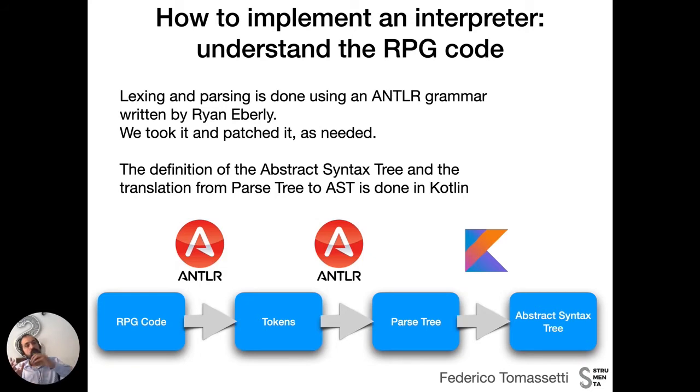Wonderful, but how do we actually implement these steps? To implement these steps, we use ANTLR, which is a parser generator, for the first two transformations, from RPG code to tokens and from tokens to parse tree, while we use Kotlin code to go from the parse tree to the abstract syntax tree. For the first two steps, we have used an ANTLR grammar that was written by Ian Eberly, was released as open source, so we took it, we improved it, we patched it, we extended it as needed.